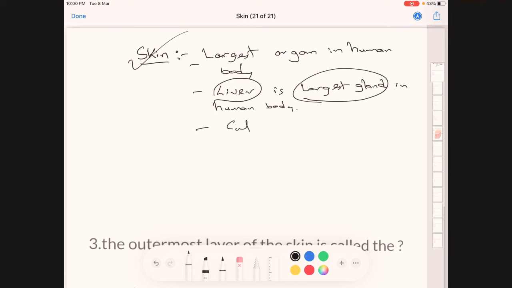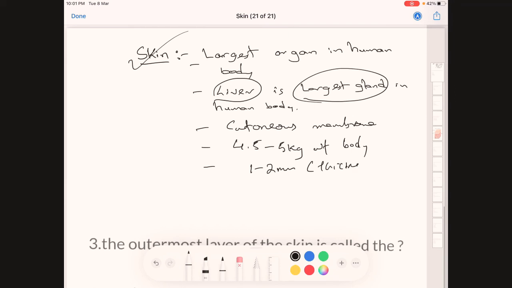And the skin is also known as the cutaneous membrane. It makes up about 4.5 to 5 kg of the body weight, and its thickness is just 1 to 2 mm.